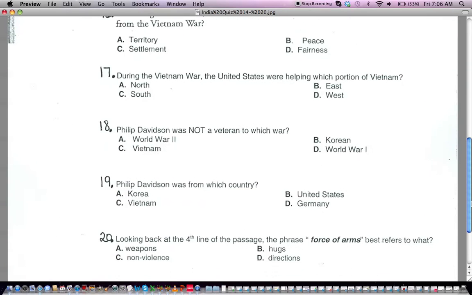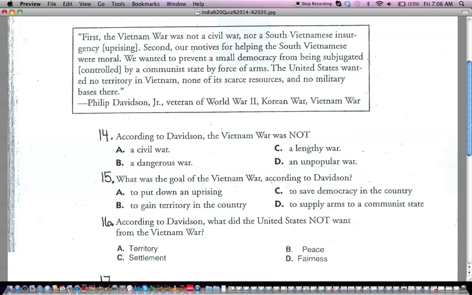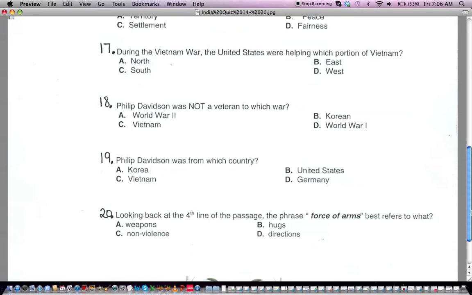19. Philip Davidson was from which country? A, Korea. B, United States. C, Vietnam. D, Germany. Which country was Philip Davidson from? And I'll go right up there again. Okay. And then last one.